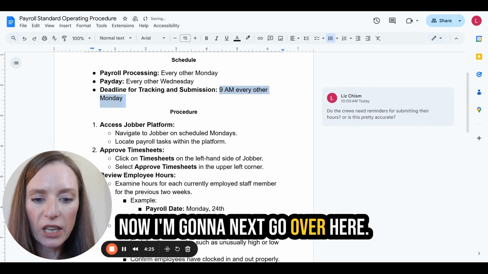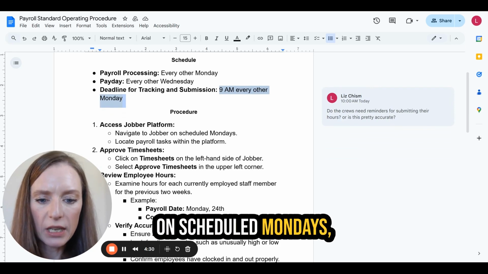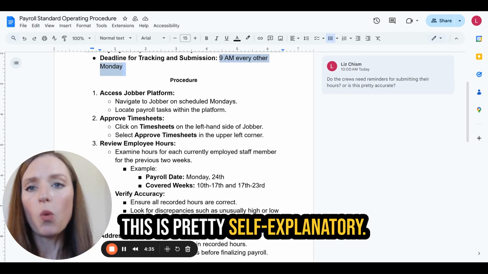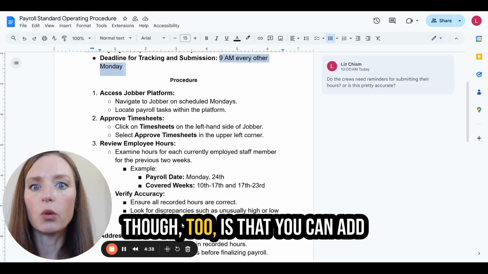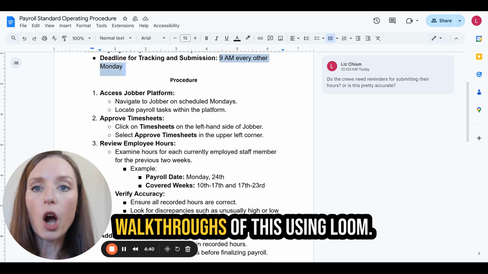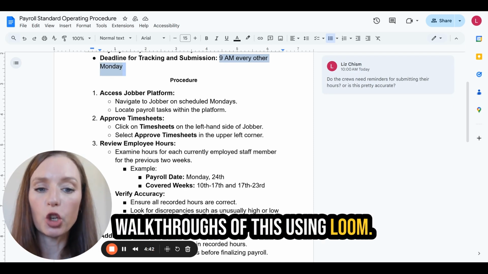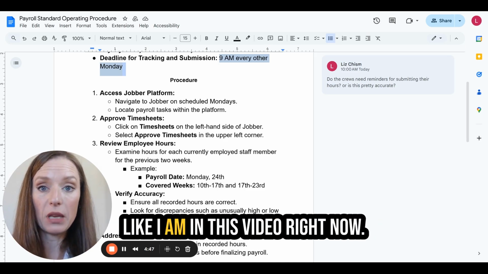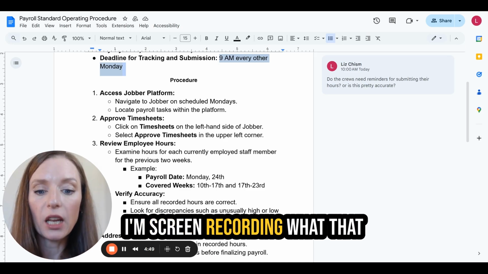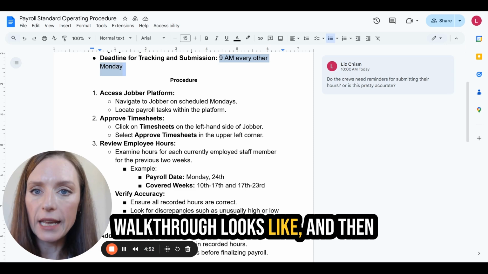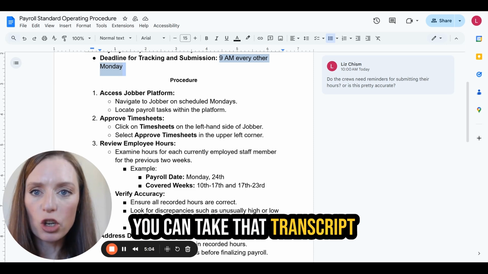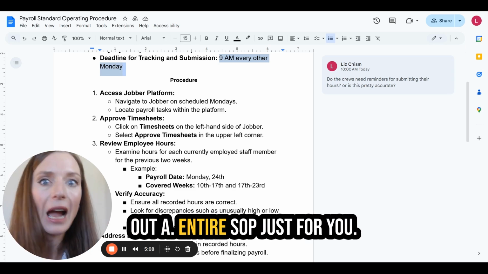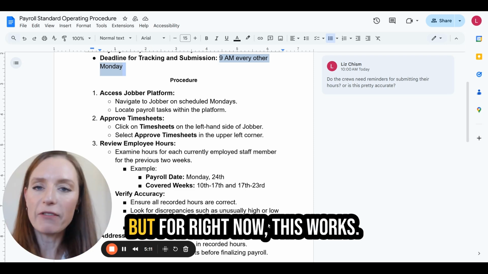Now I'm going to next go over here. Okay, they're using Jobber on scheduled Mondays. Locate the payroll tab. Okay, this is pretty self-explanatory. One thing I do want to comment on though too is that you can add walkthroughs of this using Loom. If anything is on the computer, you want to be able to screen record like I am in this video right now. I'm screen recording what that walkthrough looks like. And then you can take that transcript and put it into ChatGPT to spit out an entire SOP just for you. But for right now, this works.